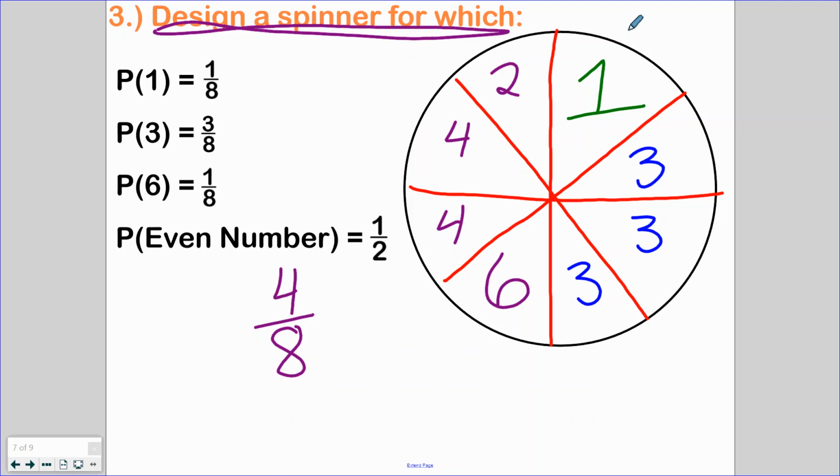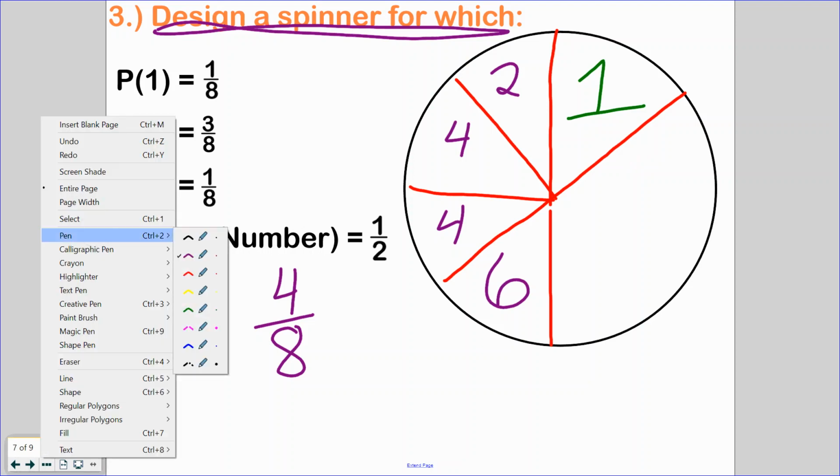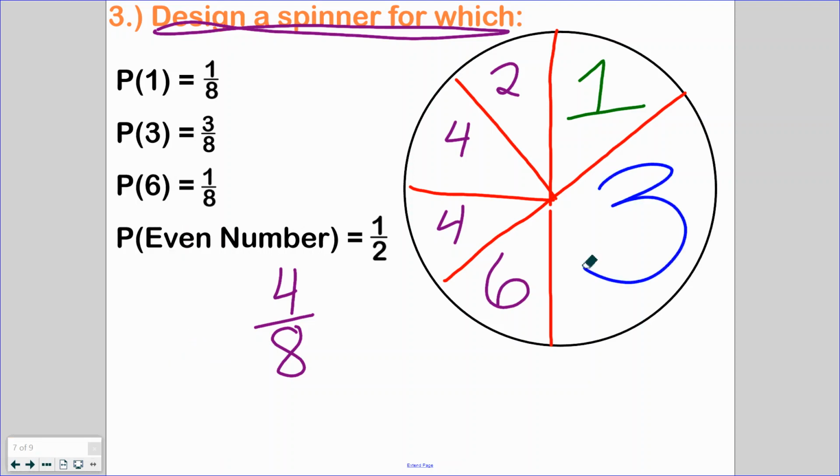If you want to clean this up a little bit, instead of having all these lines, I'm just going to get rid of all these lines and sections. I'm going to turn this into just the section 3. So this whole section here is 3.